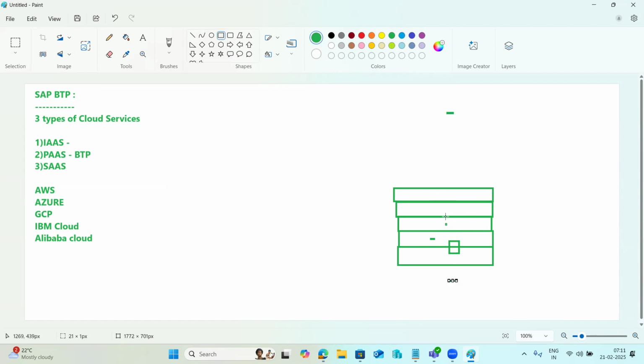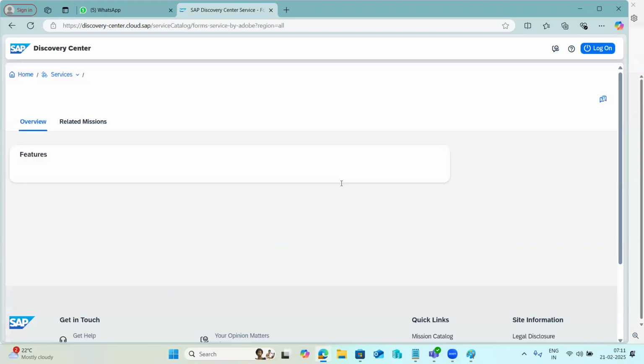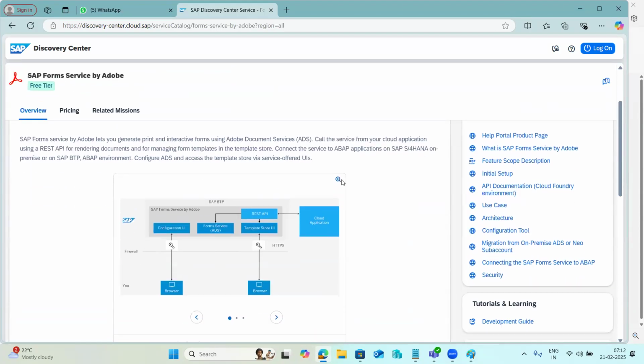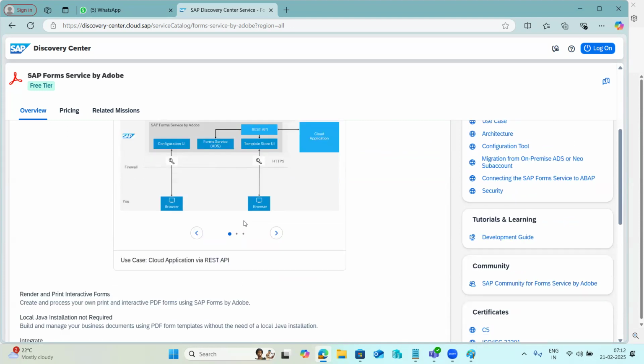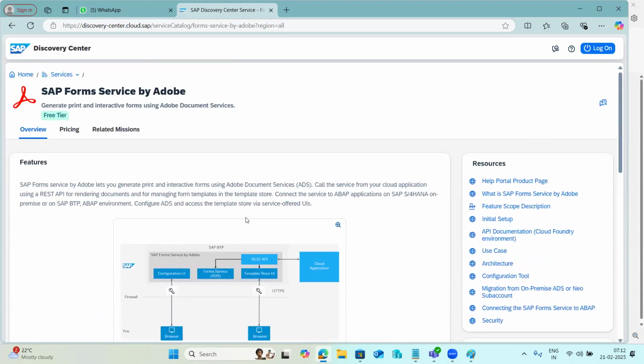This will take a lot of time, and cost as well. But if you implement the BTP ADS service, you need not do anything. Just subscribe to the service here. While you are subscribing, it will ask on which infrastructure provider you want to install it, and you can select it. Then the ADS functionality is available. You can just do the configurations, such as backend systems, SAP systems, integration. That's it. Simple. You need not do all kinds of installations here.